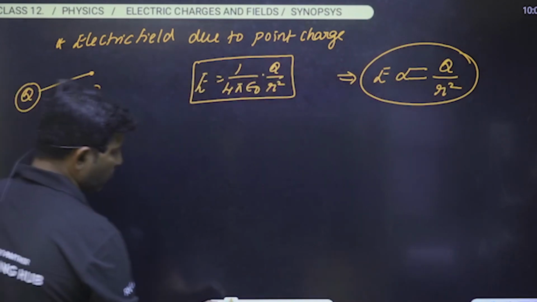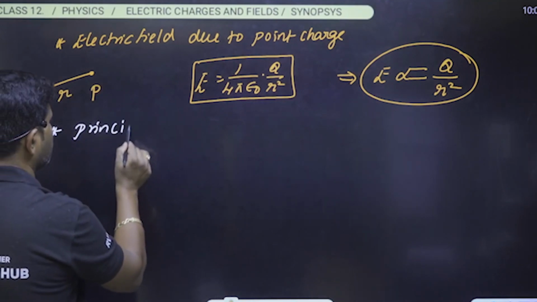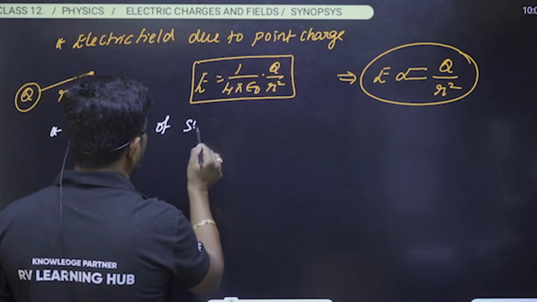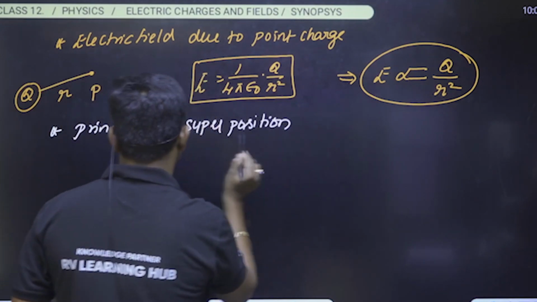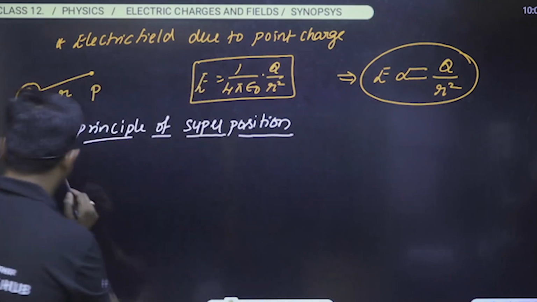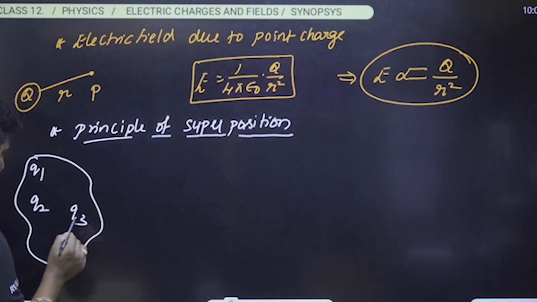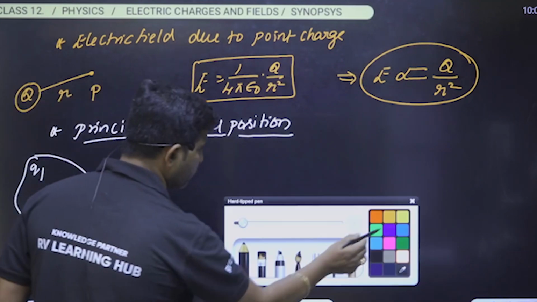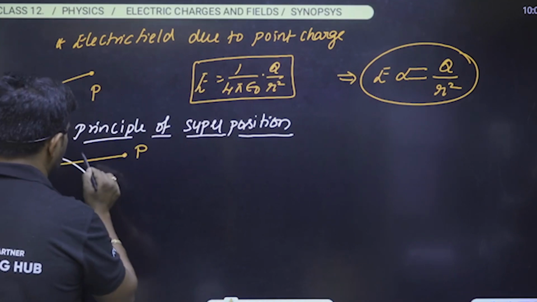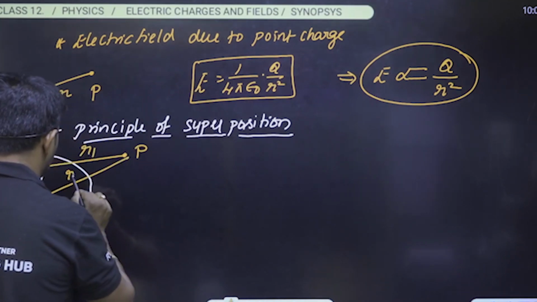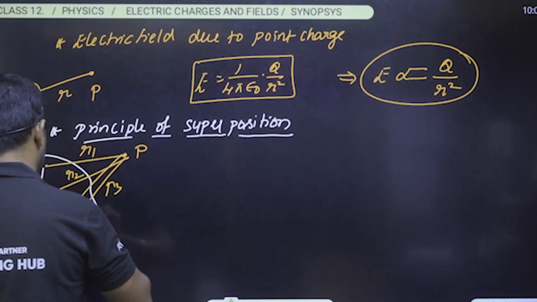Okay. Later we have to understand what is the principle of superposition. Whenever we have a group of charges like Q1, Q2, Q3 and so on, let P be a point which is at a distance of R1, R2, R3, similarly at a distance of Rn.